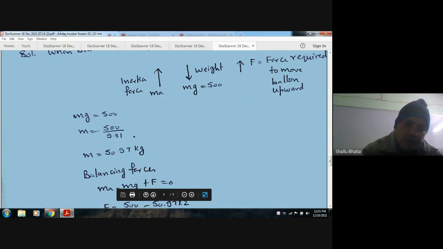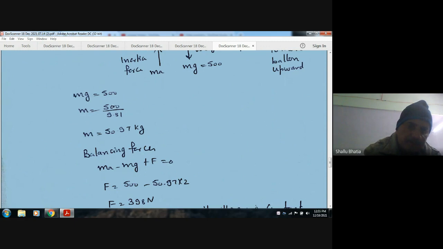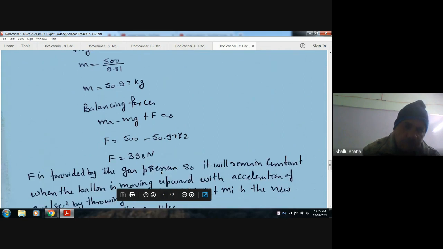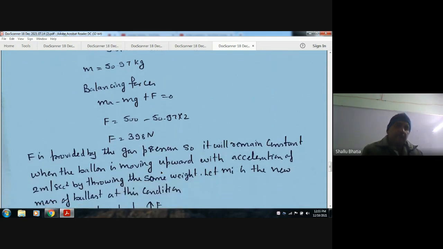Now balancing these forces: ma and F are upward, mg is downward. So ma minus mg plus F gives F as 398 Newton.